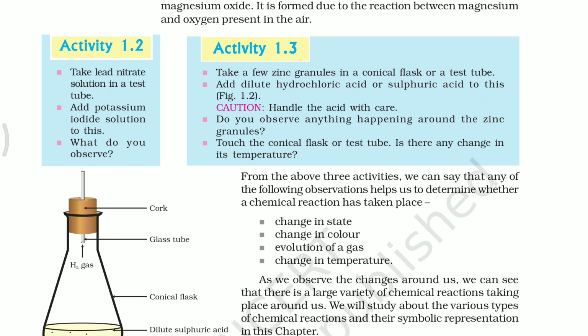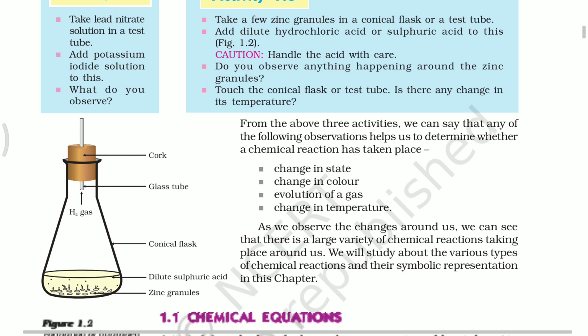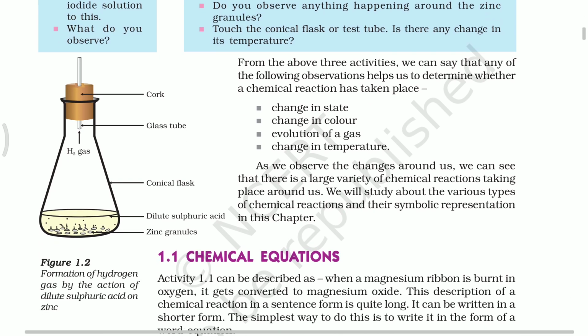That means heat is evolved and a colorless gas is forming. Colorless gas bubbles are formed in the conical flask. As you already know, when metals react with acids they form colorless hydrogen gas. Those colorless gas bubbles are nothing but hydrogen.